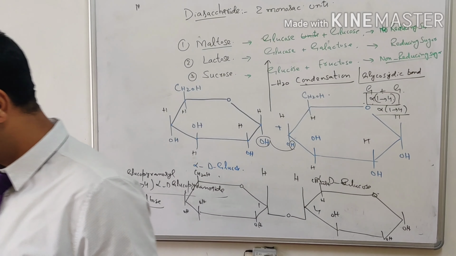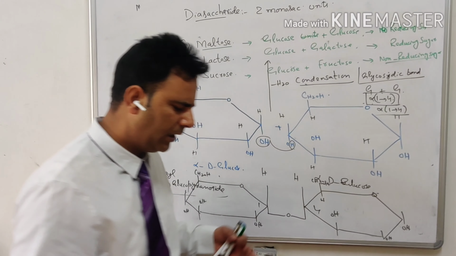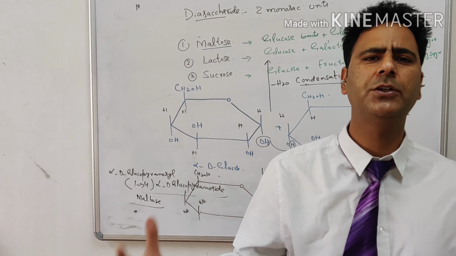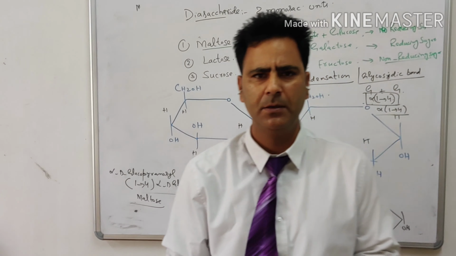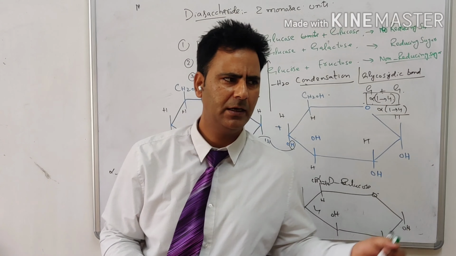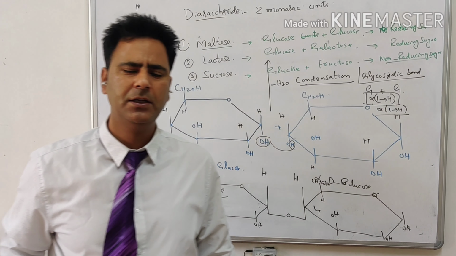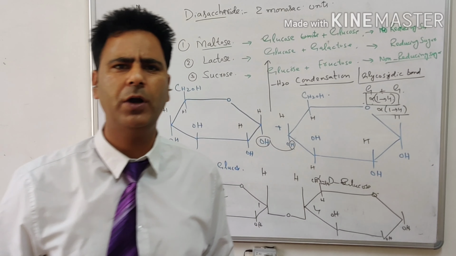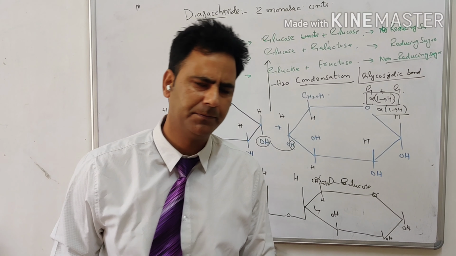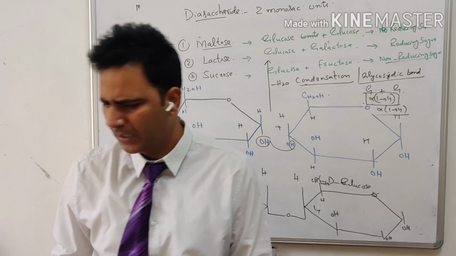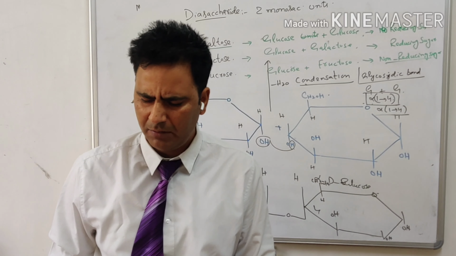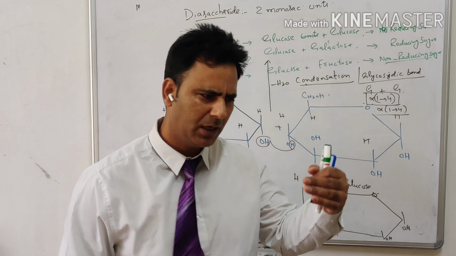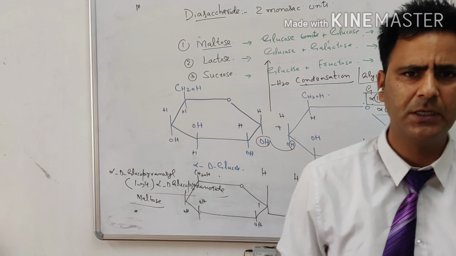What is the biological significance of maltose? We know that maltose is known as malt sugar because it has been obtained from the malted grains of barley. These malted carbohydrates are used for making beverages. And one more very important thing I must tell you: as compared to glucose and other sugars, it does not have a specific function in the body.